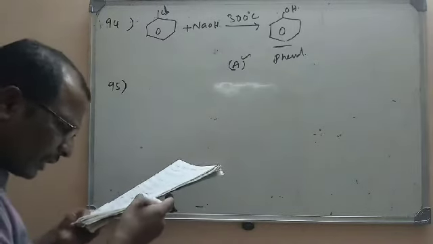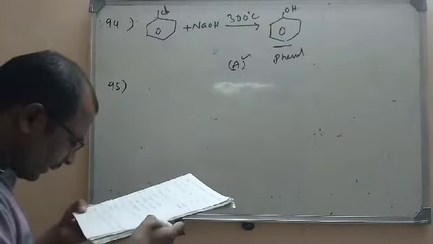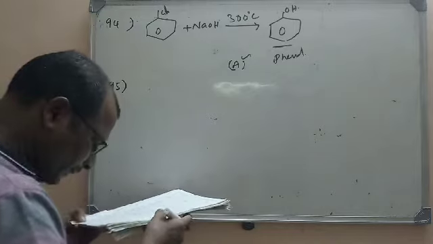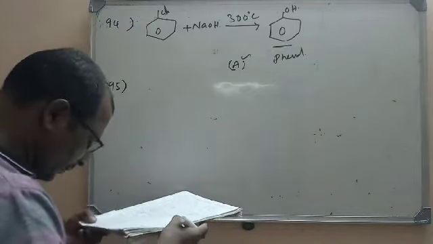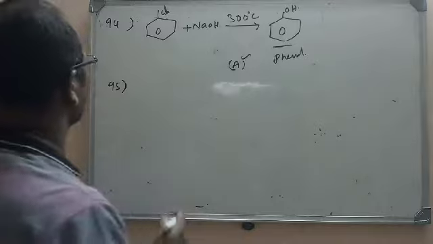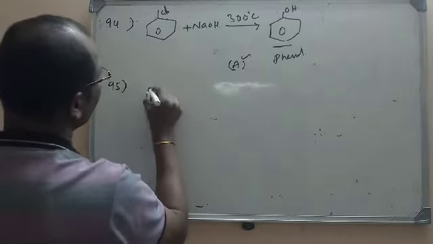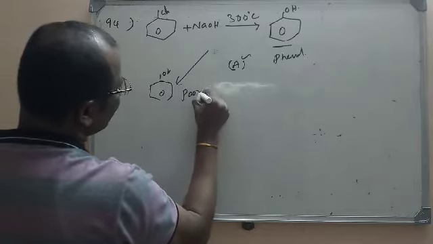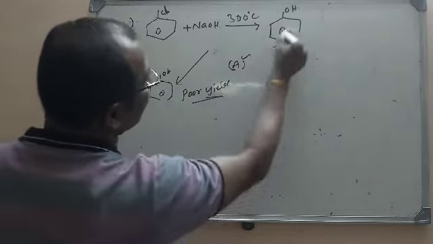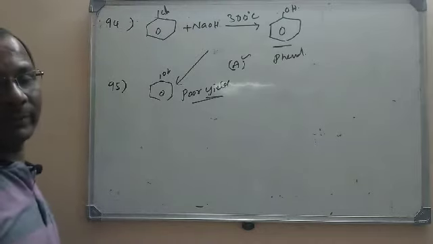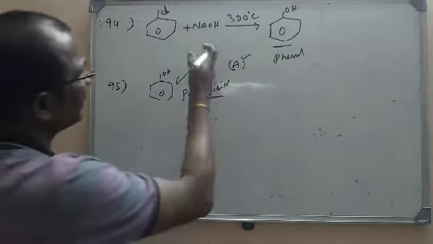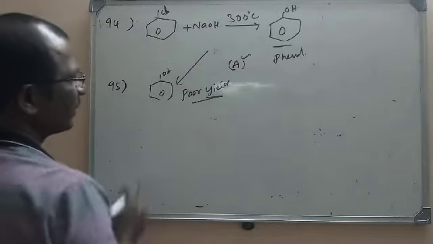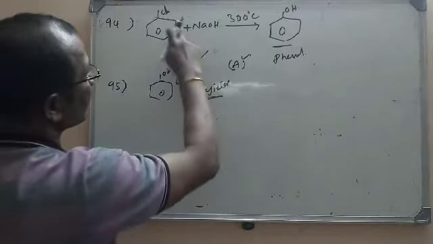Chlorobenzene on heating with NaOH at 300 degrees centigrade gives phenol. However, the yield is poor because of a side reaction producing. So here, same question, same reaction. Here we get phenol, but in this reaction, the yield is poor. Yield means the percentage of the product produced will be very less. Why is it so? Actually here, in this reaction, phenoxide will also be formed.